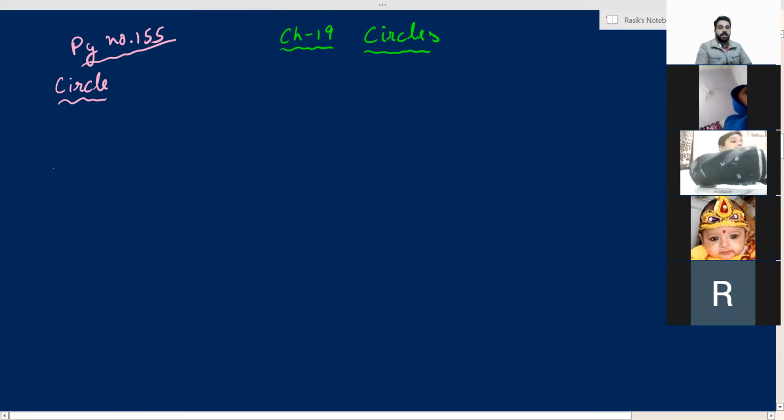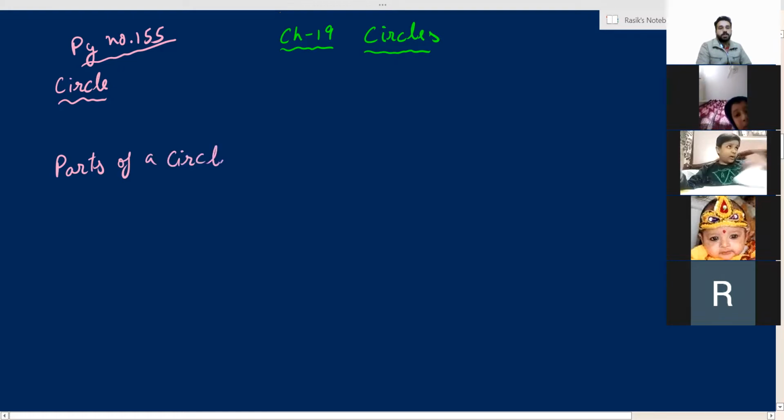Okay. Second thing, what you all have to do, you will write down the heading parts of a circle. Can you see this heading on the same page, parts of a circle? Yes, sir. Circumference, diameter, radius, chord, all these and arc. Write definitions.